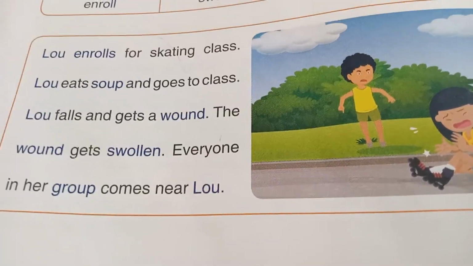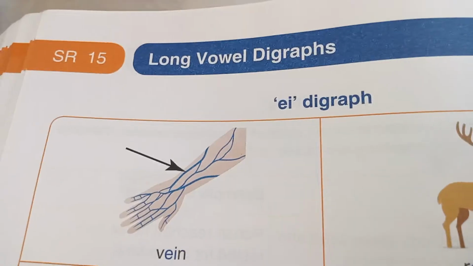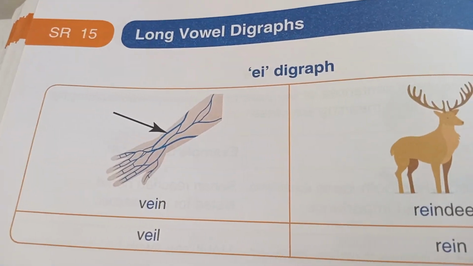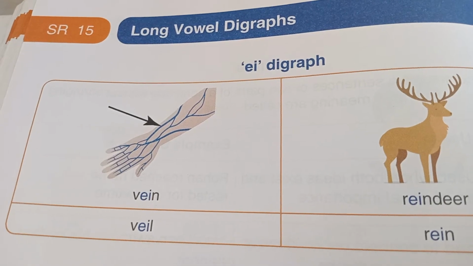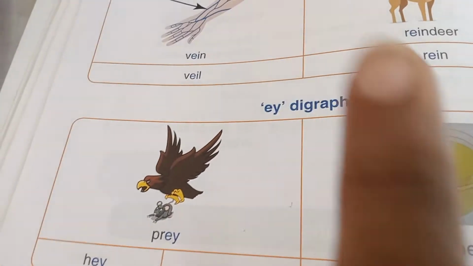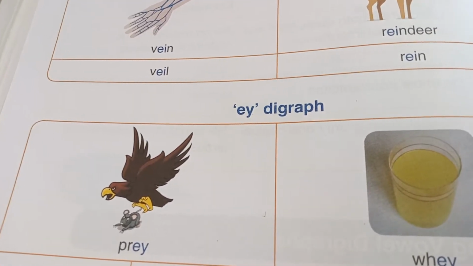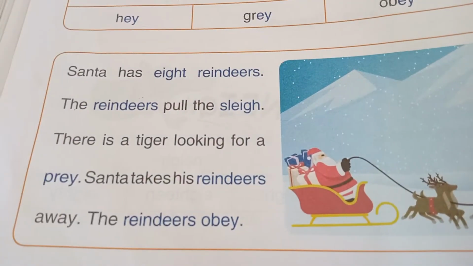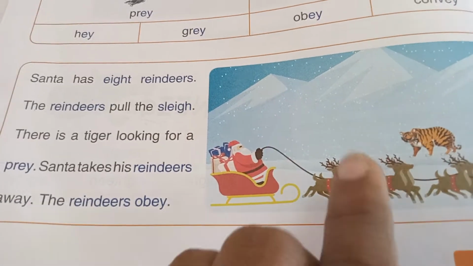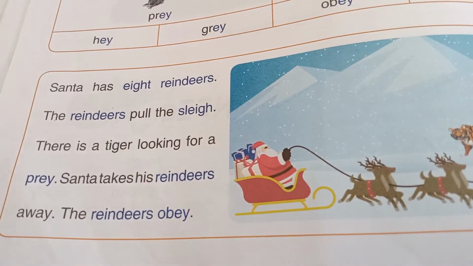Let us see the next story from this long vowel digraphs related. This is for your SR 15 long vowel digraphs page. EI as in E digraph. EY as in E digraph. Here having some words. This also you did a practice, I hope. So, my dear children, today you are going to read this story passage. See the picture. After that, see the word sentences.